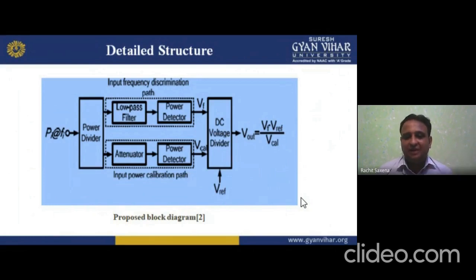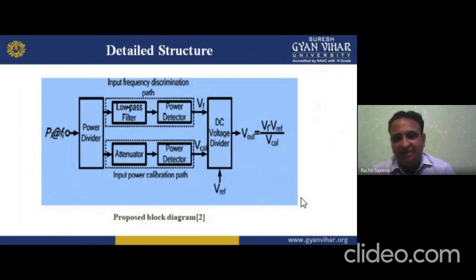In the second part, the input power calibration part, we have an attenuator and a power detector. So low pass filter then power detector, and attenuator then power detector.